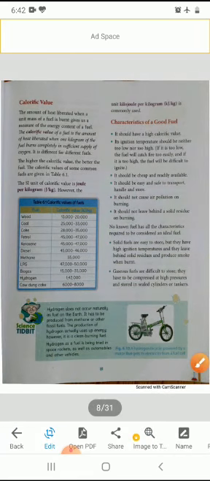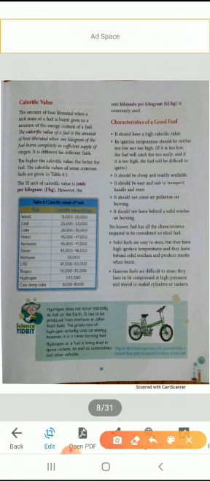Now the next thing we will discuss is calorific value. What is calorific value? The calorific value of a fuel is the amount of heat liberated when 1 kilogram of the fuel burns completely in a sufficient supply of oxygen. Students, calorific value is different for different types of fuels.